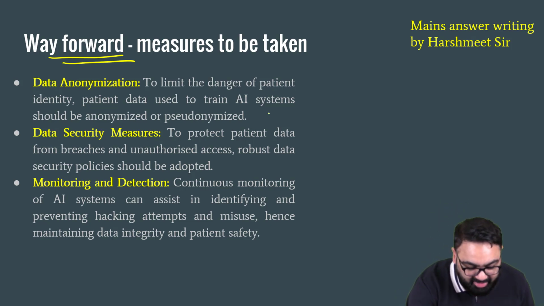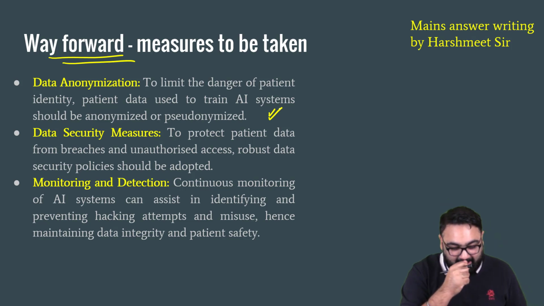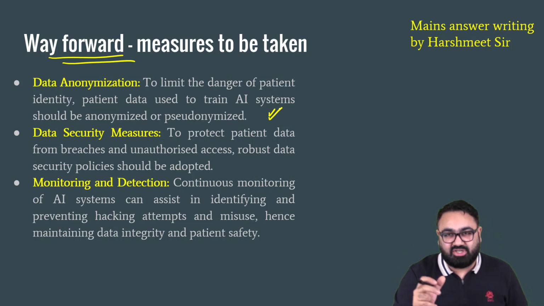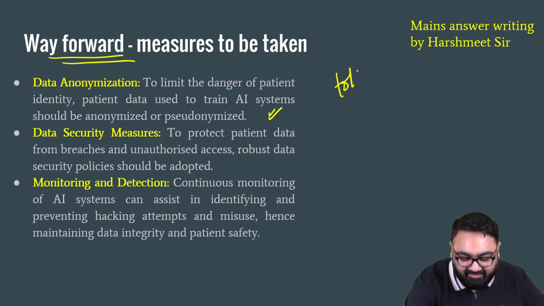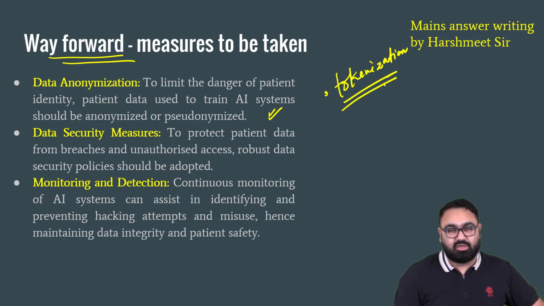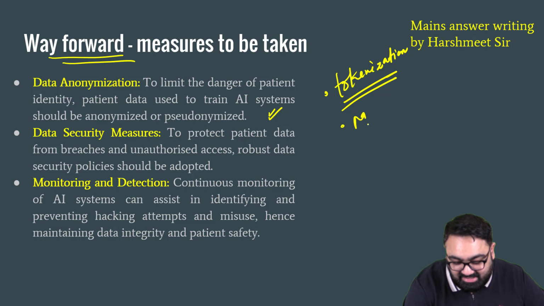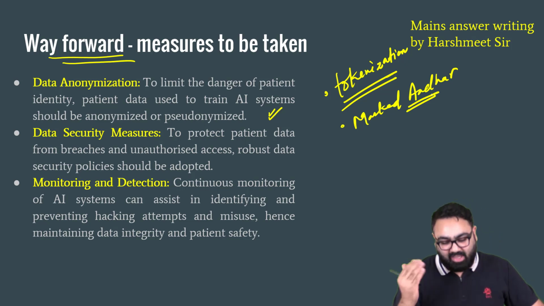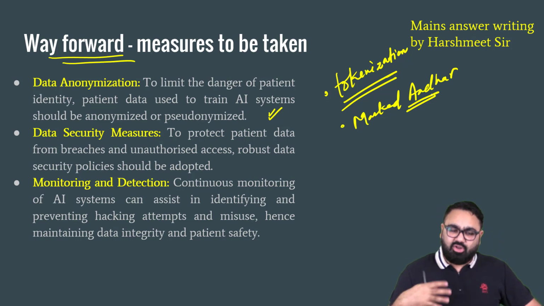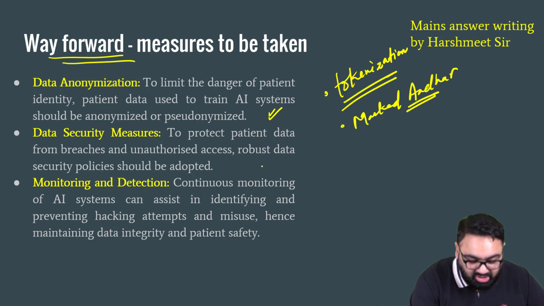Like data anonymization means patient data should not be stored with the name of the patient, for example. Like your credit card details, when you enter credit card details on a website, they have something called tokenization. Your credit card details are not stored by your credit card number but by a token, so that no one can misuse it. There is also an example of masked Aadhaar. If you want to give your Aadhaar number, you don't have to give your exact Aadhaar number. You can generate a fake number from the Aadhaar ID, masked Aadhaar it is called, and you can give that also. So that can be done here.